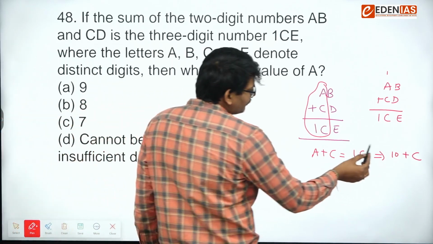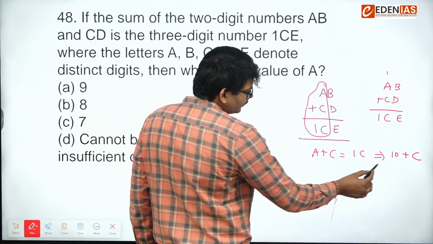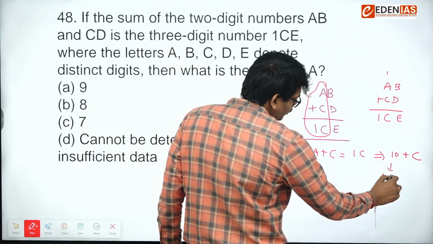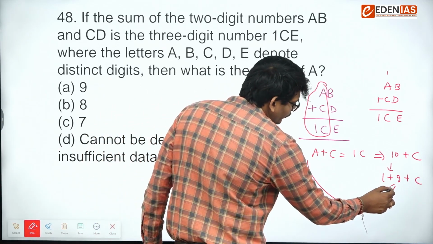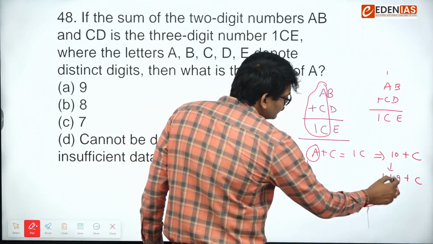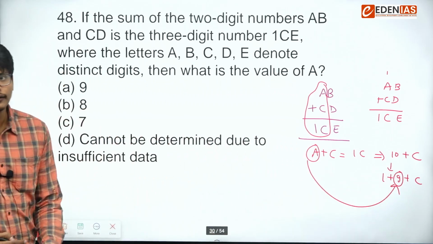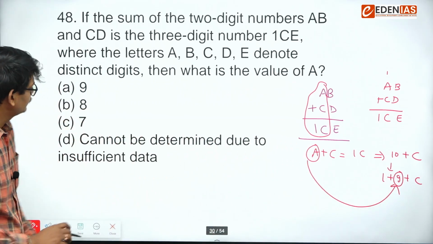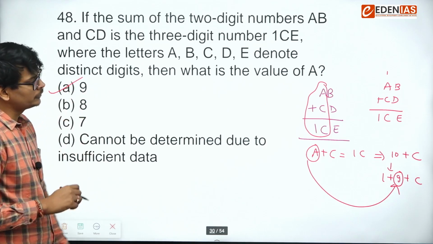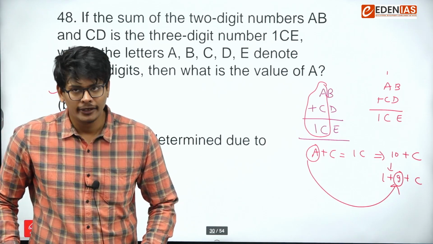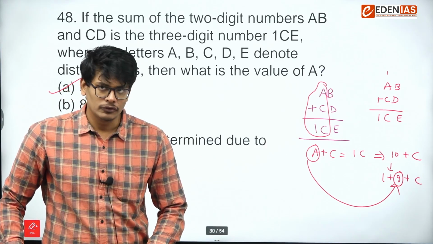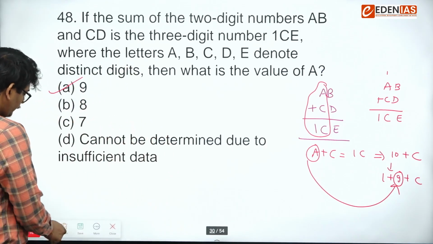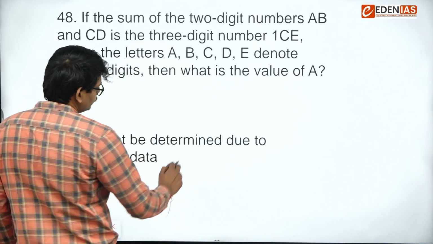So if carry of 1 is coming out here, we can say this 10 can be written as 1 plus 9 plus C. So directly we can say the value of A is 9. A cannot be 10, A is 9. So it's a very good question on a basic concept of addition. A similar kind of question CSAT has previously asked also. Next.